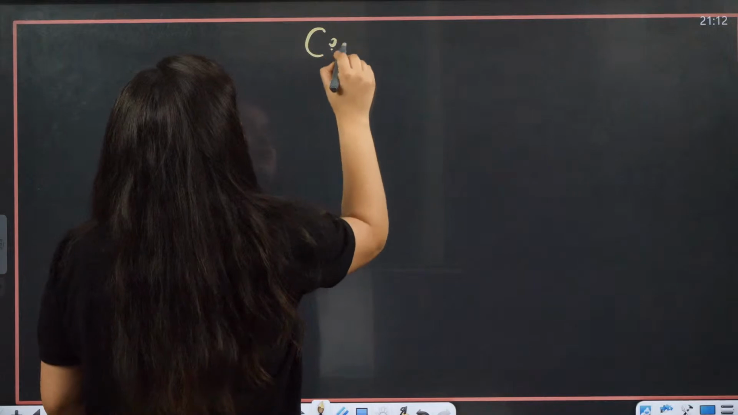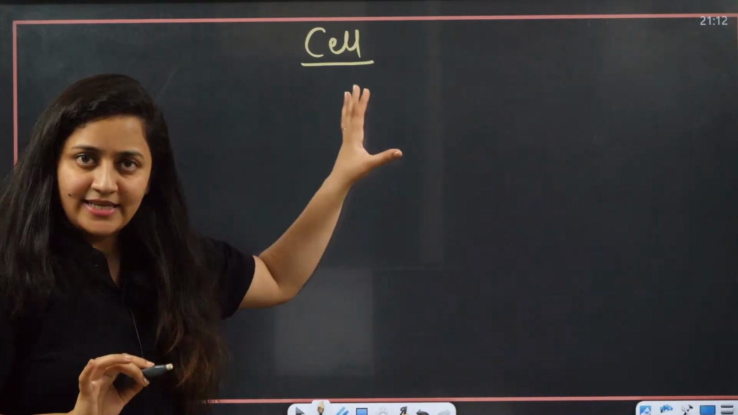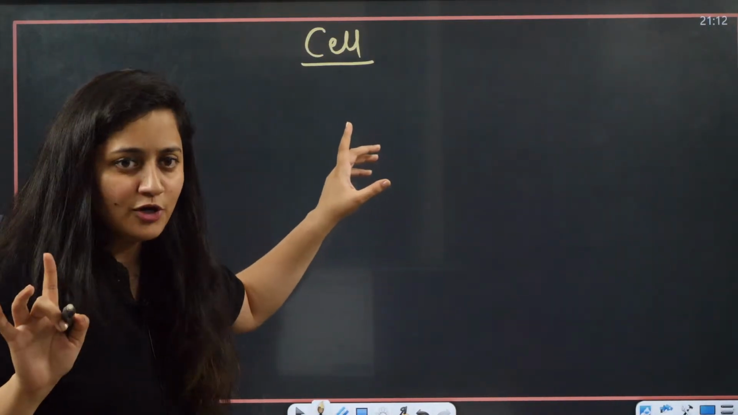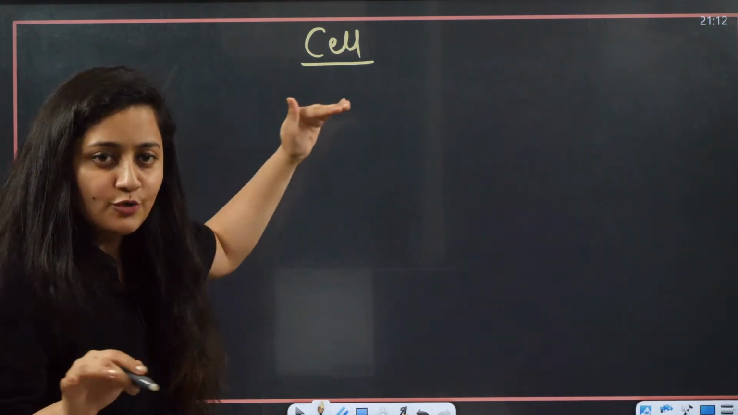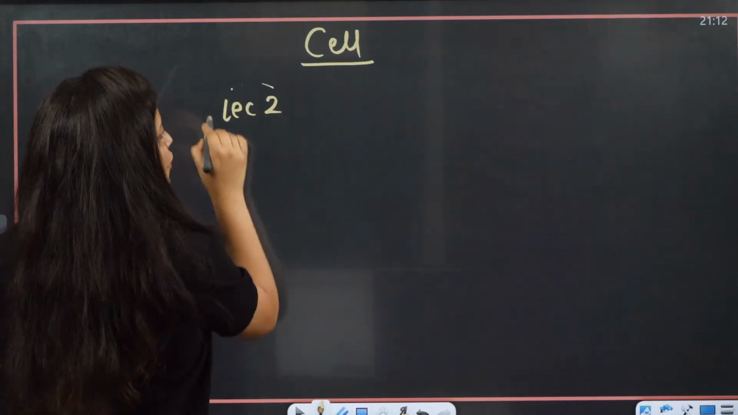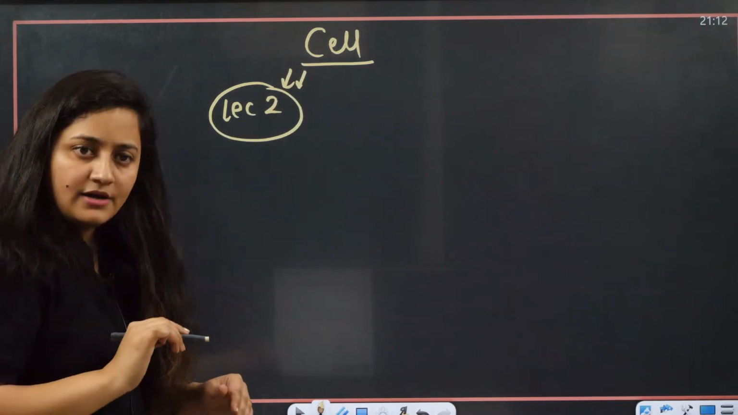So let's discuss what we have covered so far. We started with the cell. In lecture number 1, the setup was not proper, so I was not able to discuss anything. So basically you can say that from lecture 2, we started our chapter properly, right?